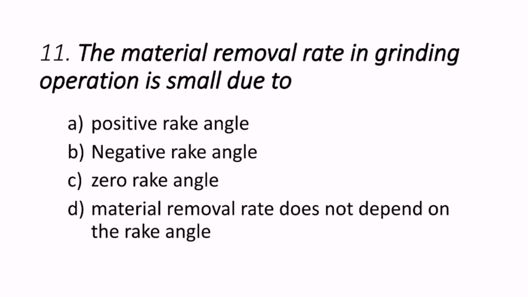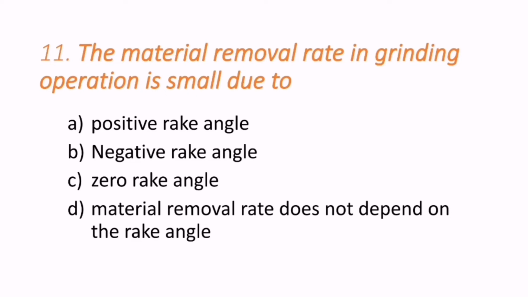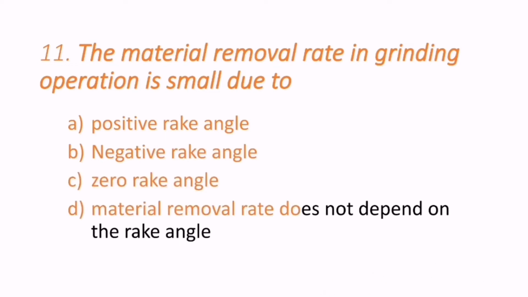11th question, the material removal rate in grinding operation is small due to. So the material removal rate in grinding operation is small. It may be due to positive rake angle or negative rake angle or zero rake angle, or material removal rate does not depend on the rake angle.